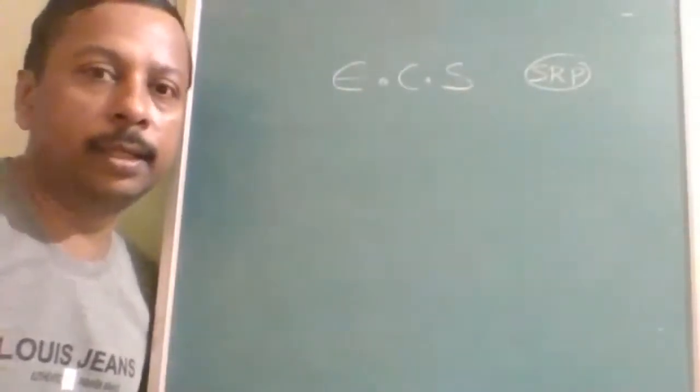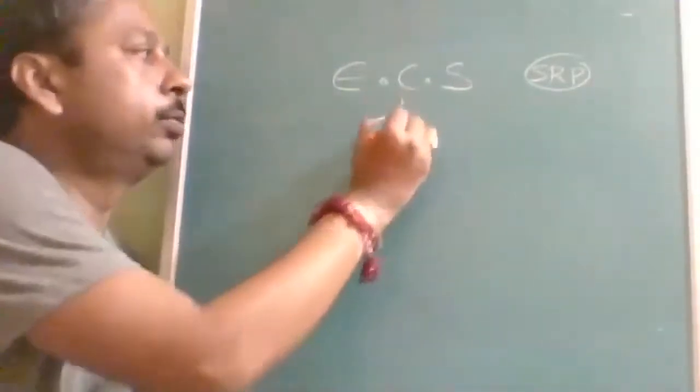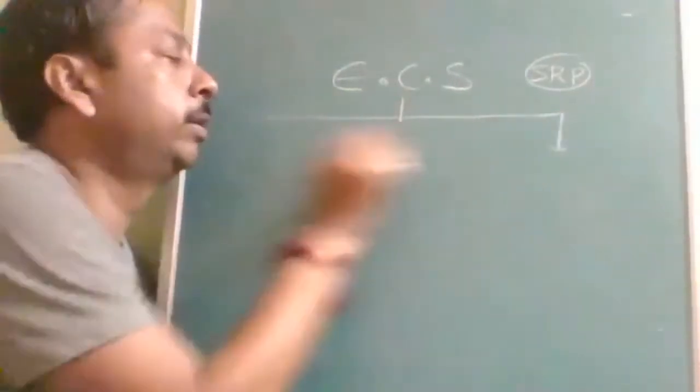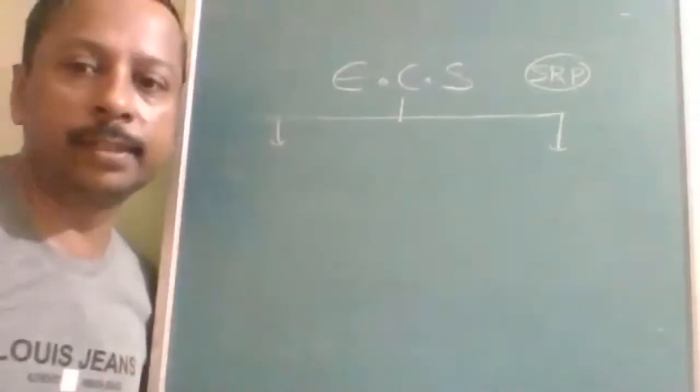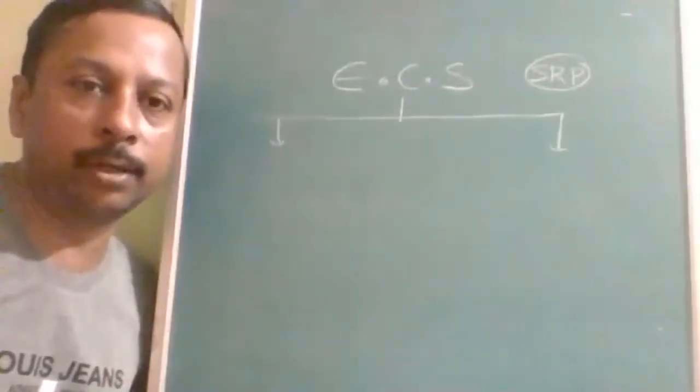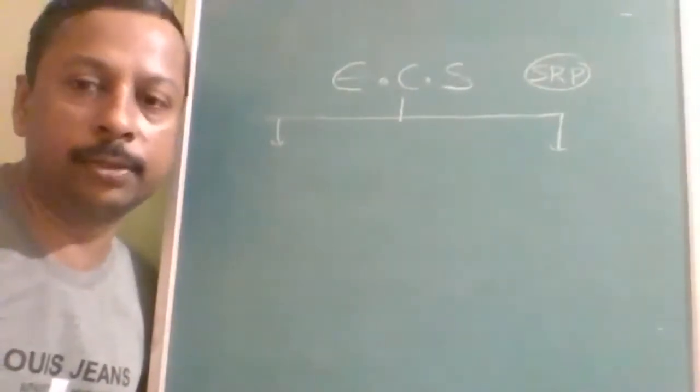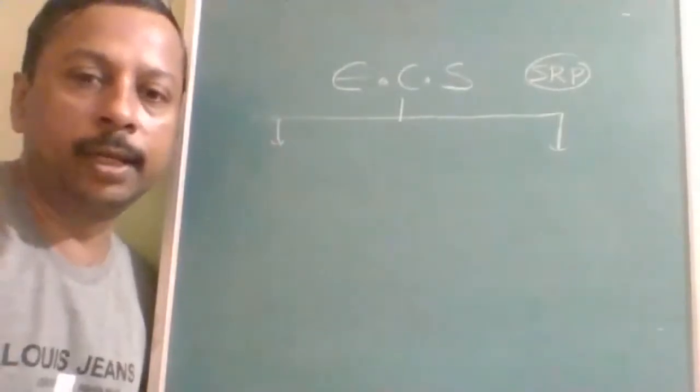In this electrochemical series, two things you should remember, the direct objectives. Which is the topmost and which is the bottommost, which is the highest positive and which is the lowest negative.